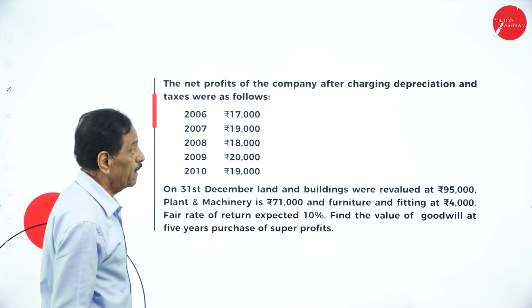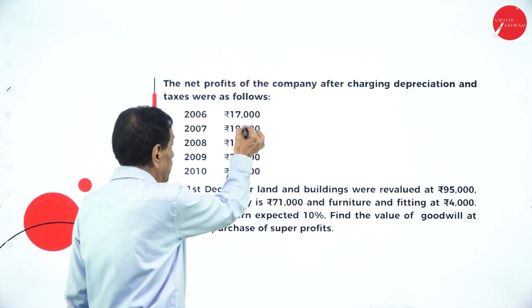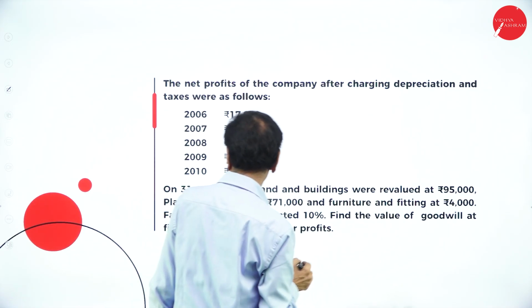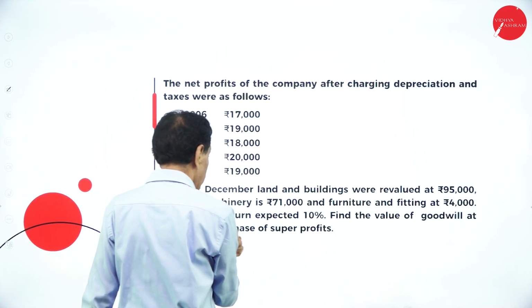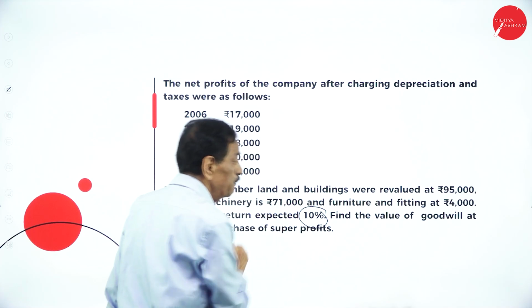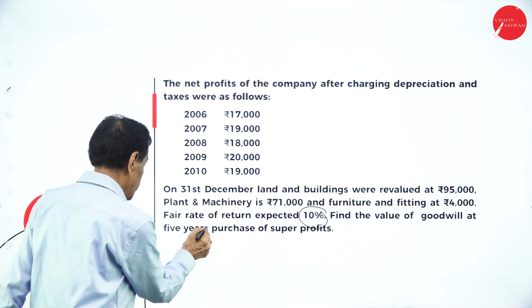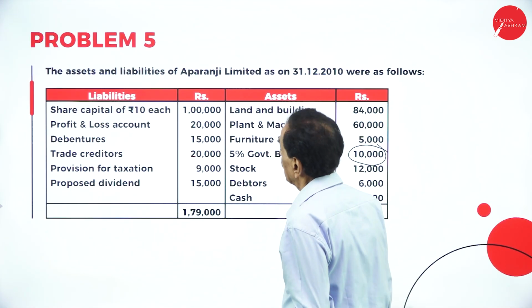The net profit of the company after charging depreciation and taxation were as follows. Profit 17, 19, 18, 20. The land and building revalued 95,000, machinery 71,000, furniture 4,000. Fair rate of return expected 10%. Find out the value of the goodwill, 5 years purchase. So non-business income is 10,000.